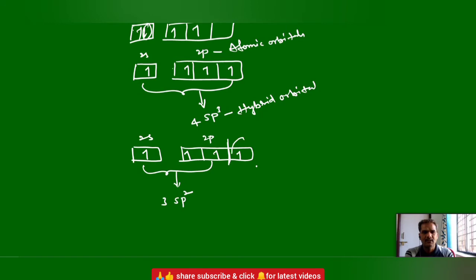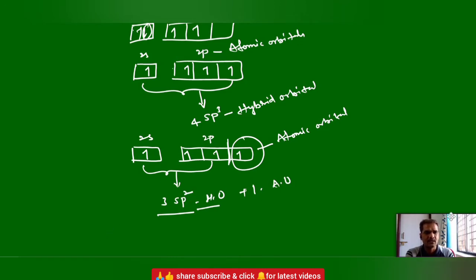And what about the one more p orbital left here? This is an atomic orbital only. It will not be involved in hybridization. Only the s orbital and 2 p orbitals are involved. So in sp2 hybridization, carbon has 3 sp2 hybrid orbitals plus one atomic orbital.